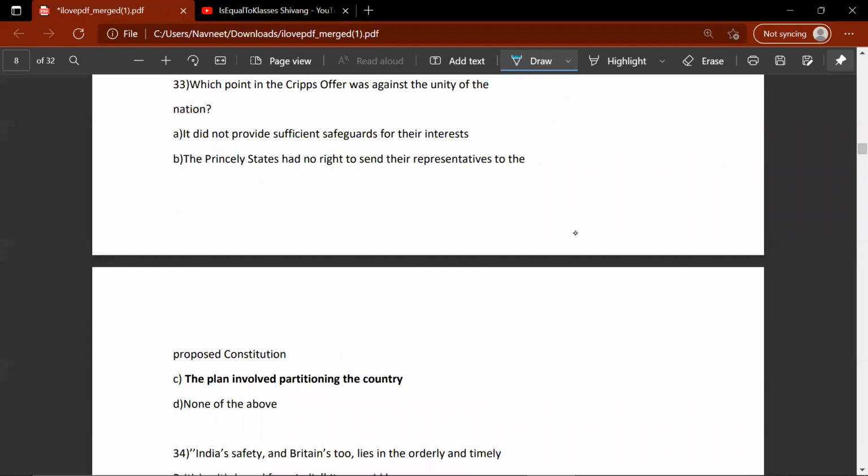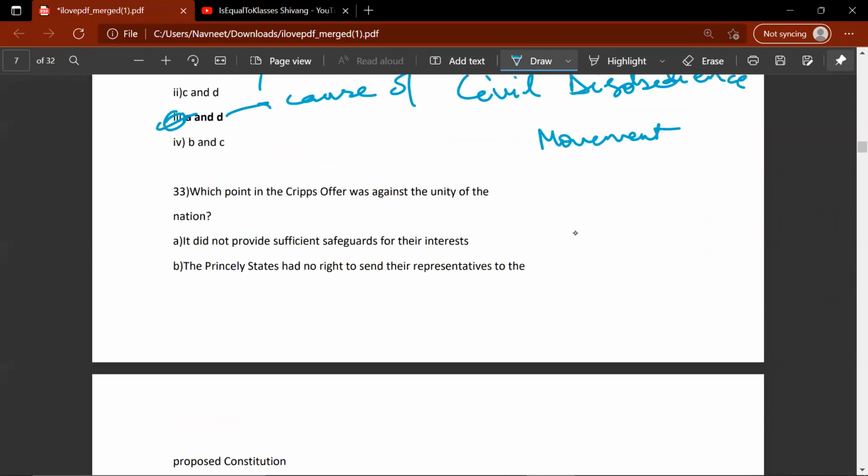Okay, moving on. Which point in the Cripps offer was against the unity of the nation? It did not provide sufficient safeguards for their interests. The princely states had no right. So A was the cause of Muslim League rejecting the Cripps offer because the Muslim League wanted a separate nation known as Pakistan, but the Cripps mission did not specifically state the formation of a new union. So that's why it's written over here that it did not provide sufficient safeguards for their interest. They refers to Muslim League.